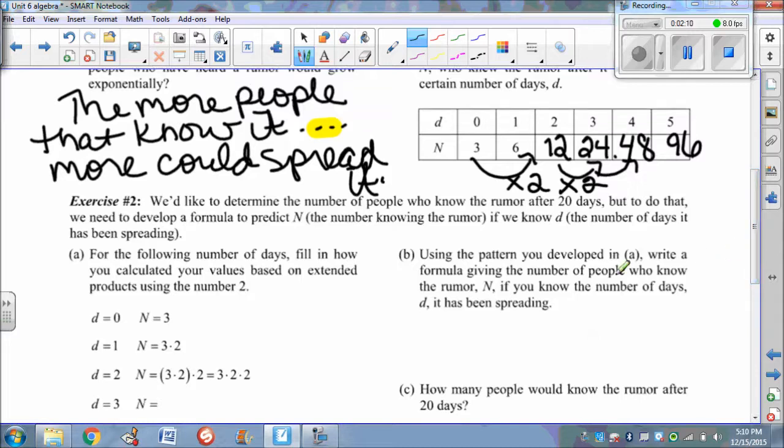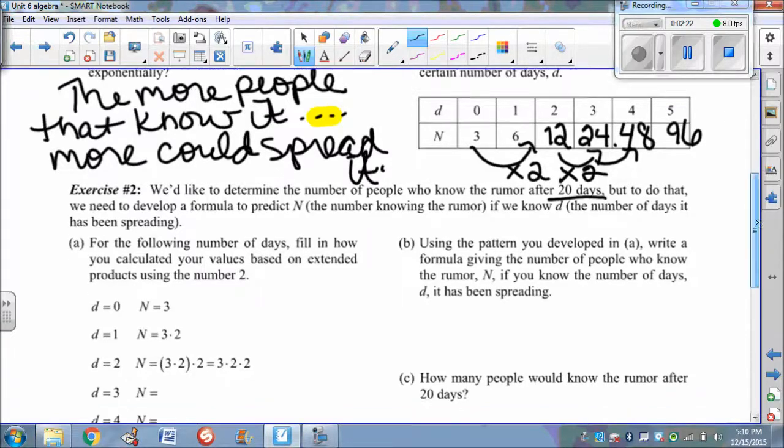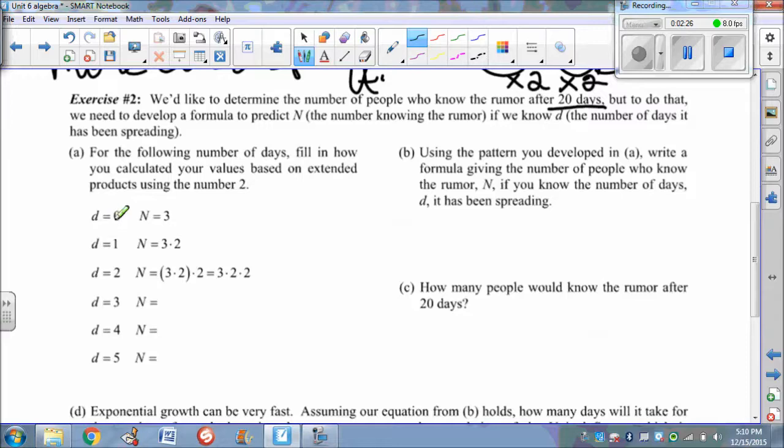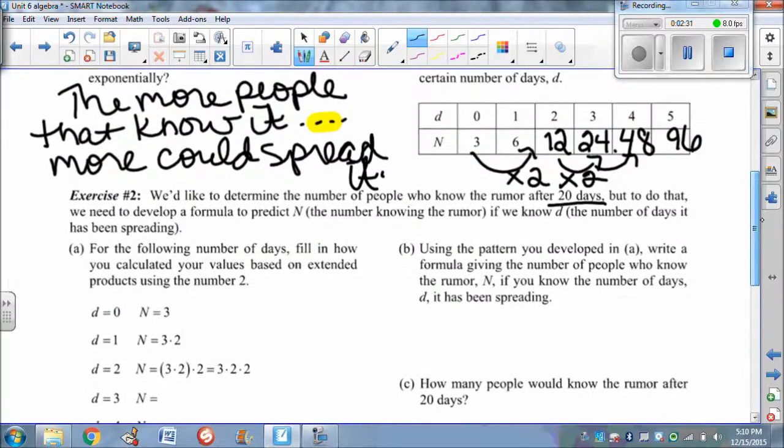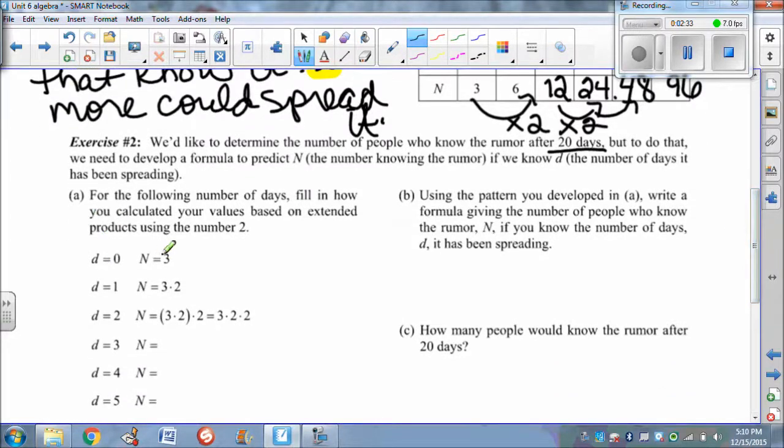Okay, so it says we'd like to determine the number of people who know the rumor after 20 days. So the best way to do this is to come up with a formula instead of taking this chart out to day 20. So if we examine this, I'm just taking this chart and looking at it in a different way. At day 0, 3 people know it. Day 1, how many people know it? Well, it's that initial 3 times 2 because we're doubling. So that gives us 6 people.